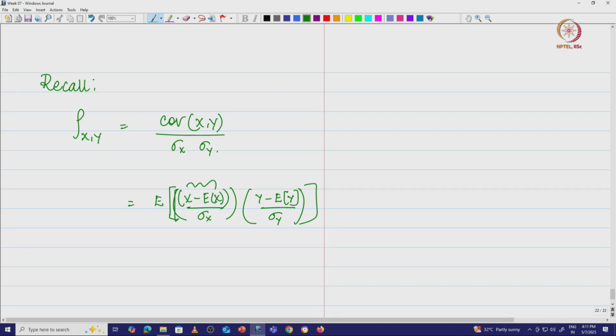So if you look at this, we have the expected value of x minus Ex by sigma x into y minus Ey divided by sigma y. Now my question is, what are the values that rho xy can take? What is the range of values that rho xy can take?